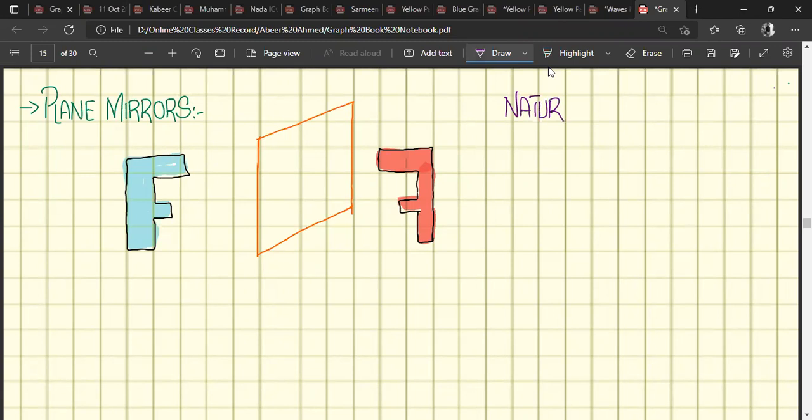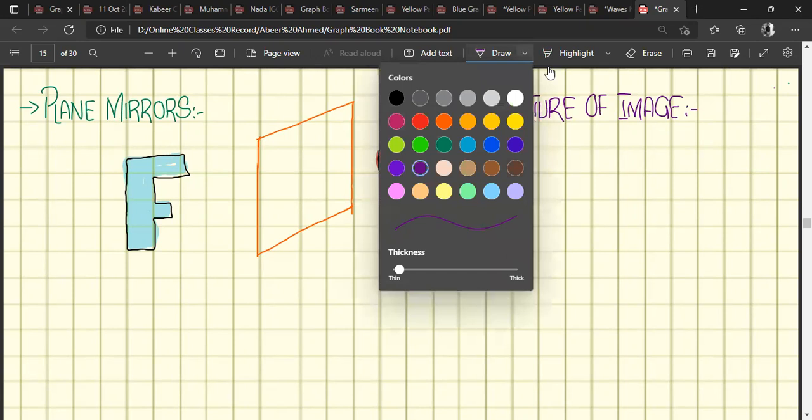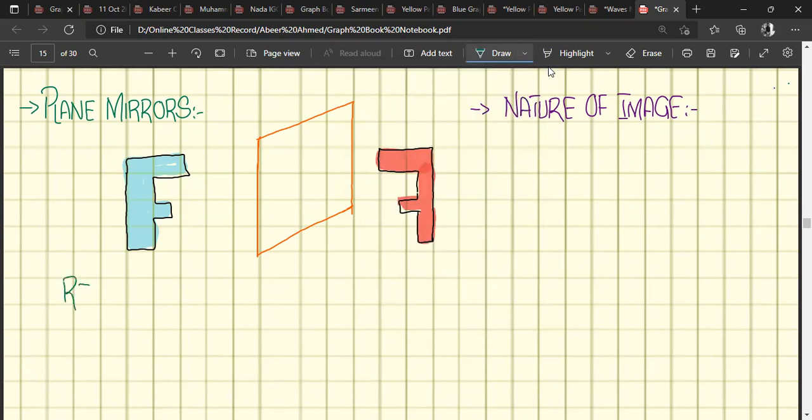what will be the nature of the image? Is it real or virtual? Virtual? Why? What is the basic difference between real and virtual images? Sir, I don't remember. Okay. So first of all, if we discuss the difference between these types of images, the first one is real and the second one is virtual.